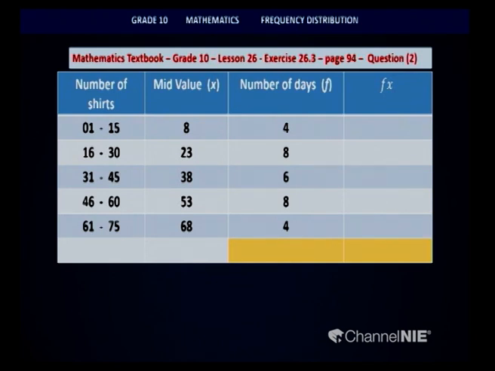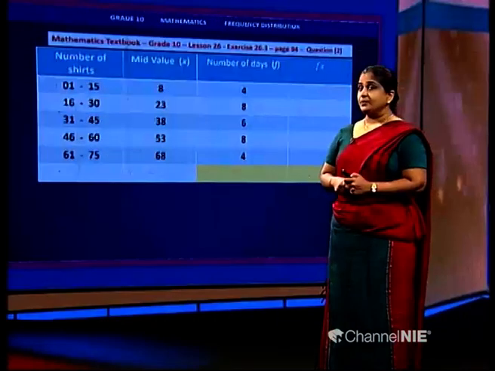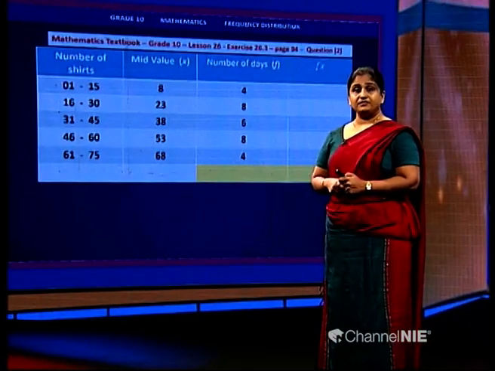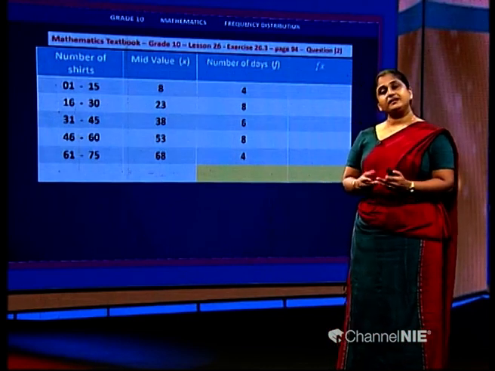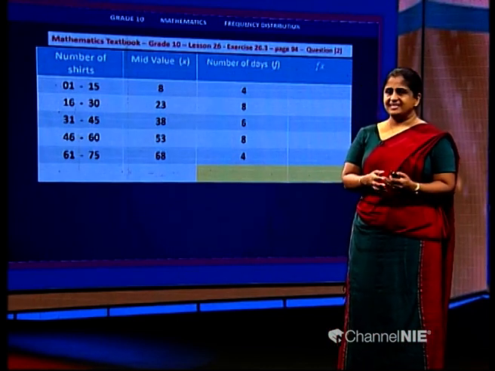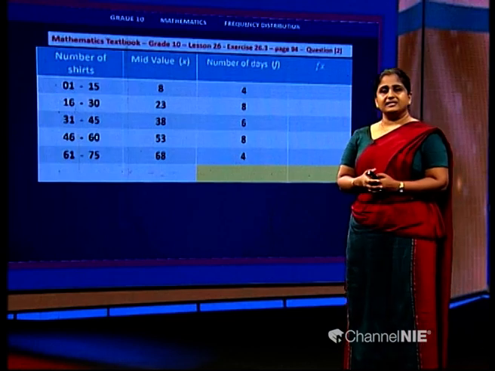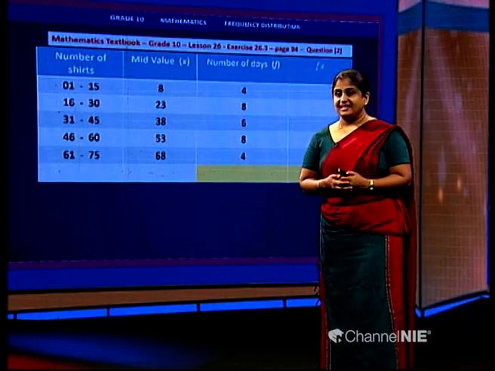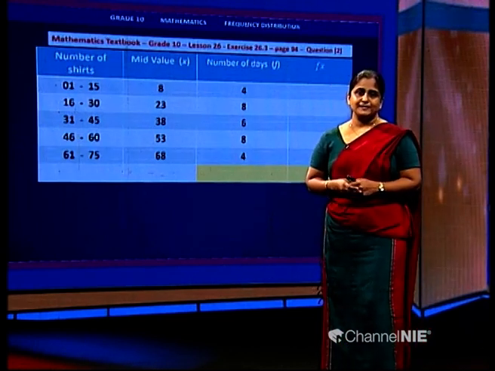I have already worked out the mid value column because it's an easy calculation that we have to do. So, I hope you will also quickly do this calculation, whereas I add the 1 and the 15 of the first class interval and then divide it by 2. So, 16 divided by 2 is 8. So, likewise, you can quickly calculate the mid values of the class intervals.